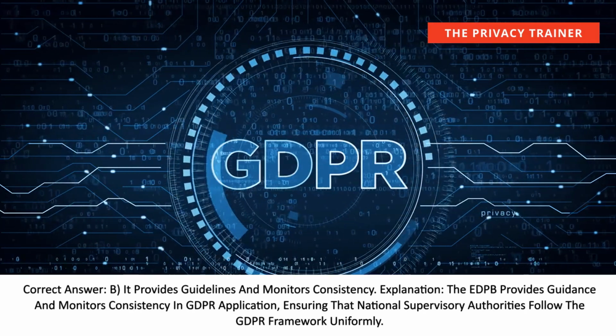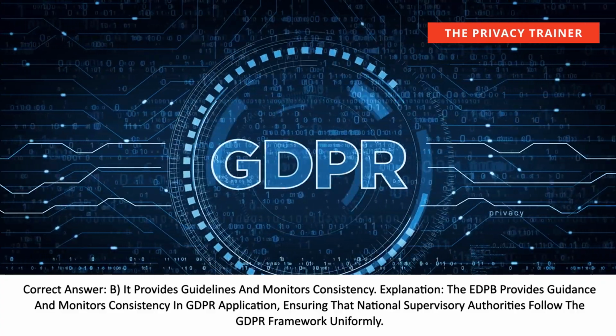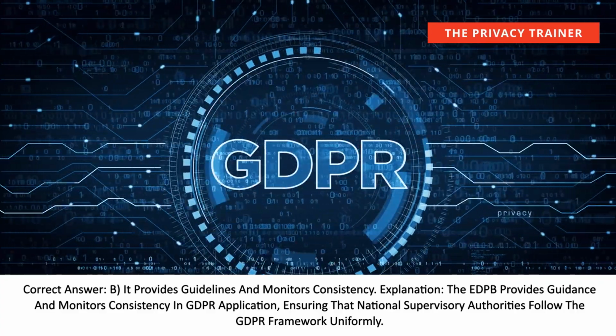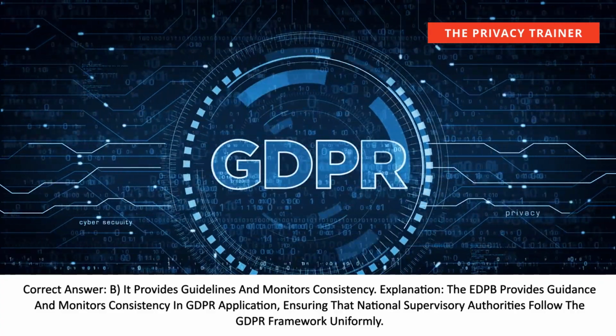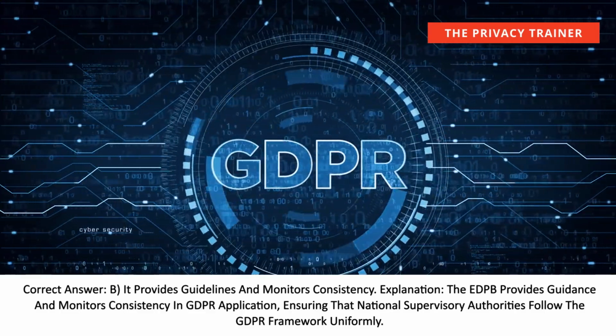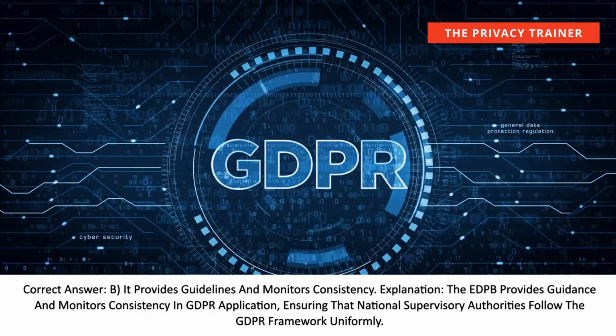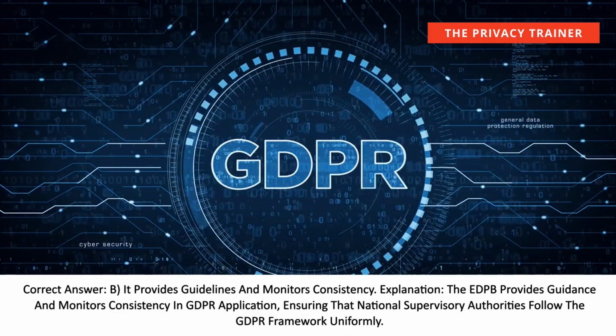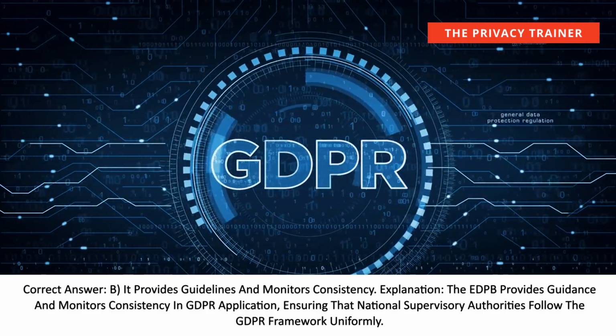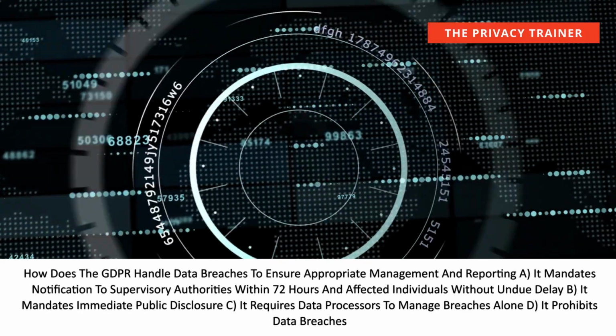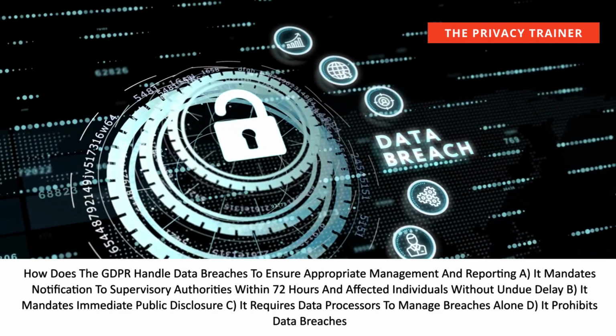Correct answer: B. It provides guidelines and monitors consistency. Explanation: the EDPB provides guidance and monitors consistency in GDPR application, ensuring that national supervisory authorities follow the GDPR framework uniformly. How does the GDPR handle data breaches to ensure appropriate management and reporting?